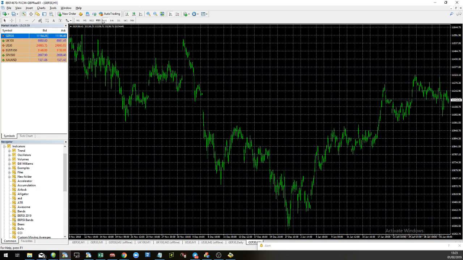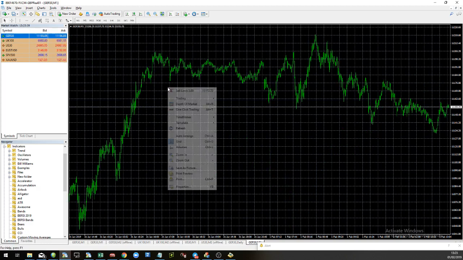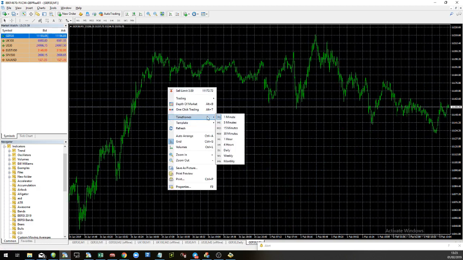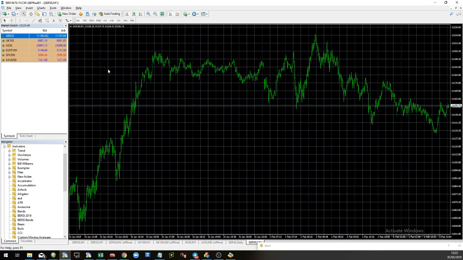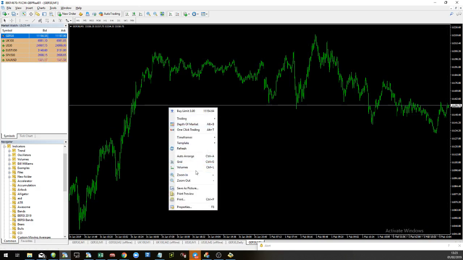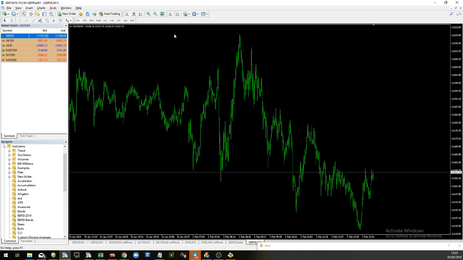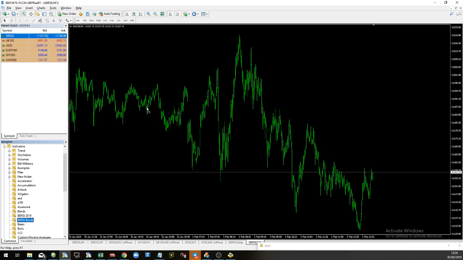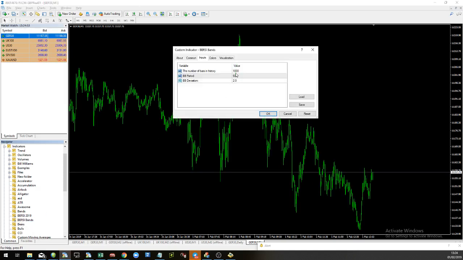Okay, so let's go and drag a chart into the middle. Maximize the chart. We need to change it from a time frame of 1 hour to a time frame of 1 minute. There's a button there to do it, or you can right click time frames. I'm going to remove this grid, and I'm also going to shift the chart to the right. I thought there was an option to do it on the menu, but there isn't, so I'm going to click this button here. Now the first indicator I'm going to add is the BBRSI bands indicator, so we'll click, drag, drop, and the settings I'll keep as they are.